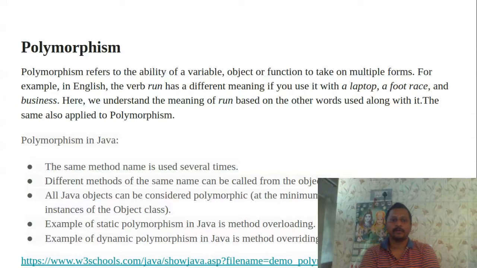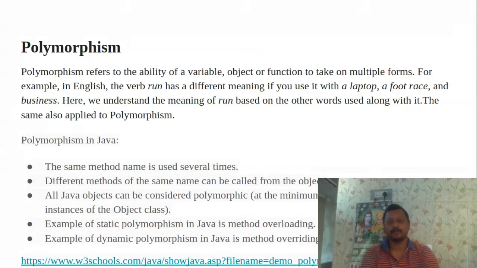For example, I have taken a general example from the English language: the verb run has different meanings. If you use it with a laptop, a footrace or a business, it is a run.